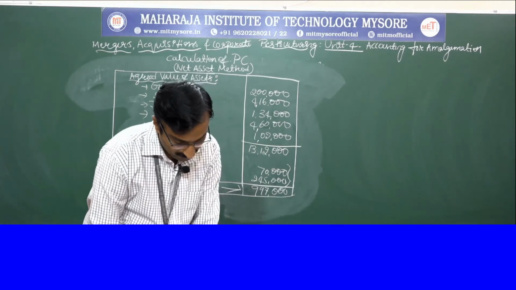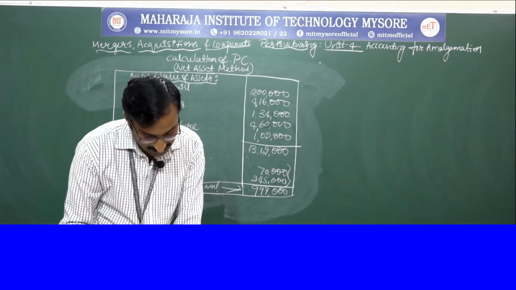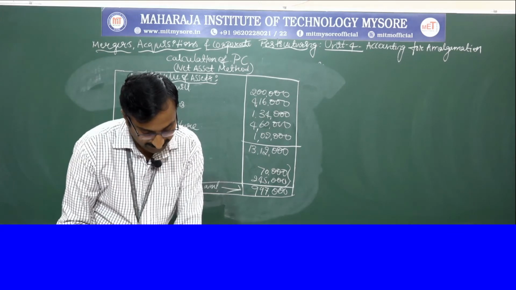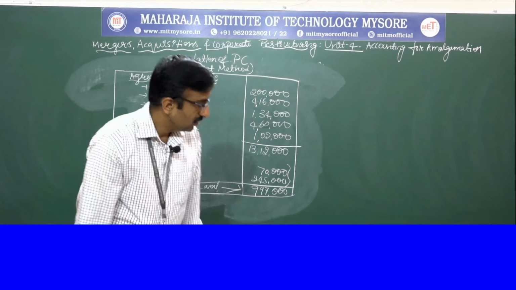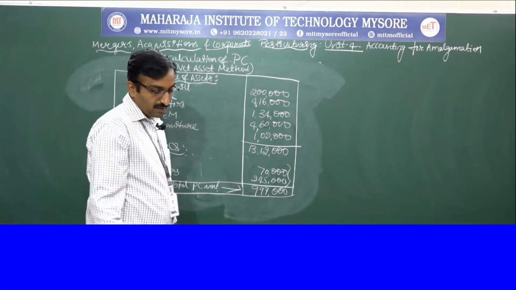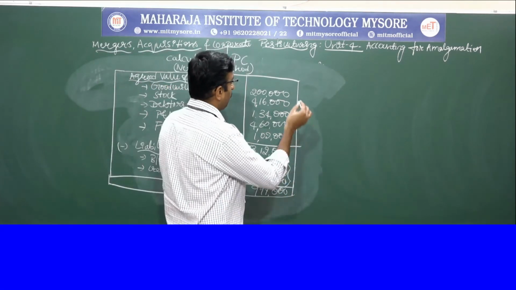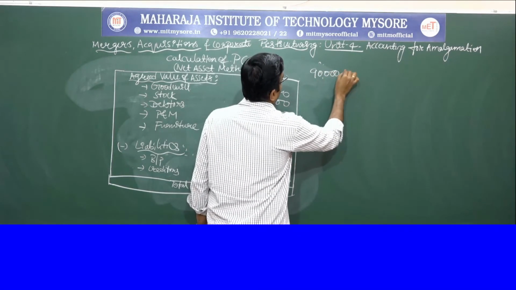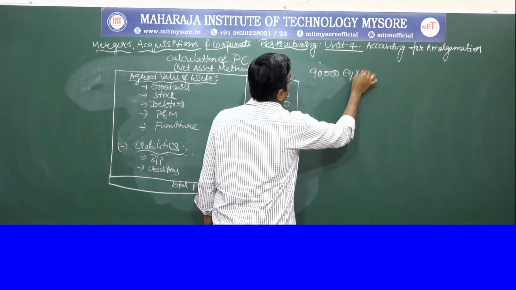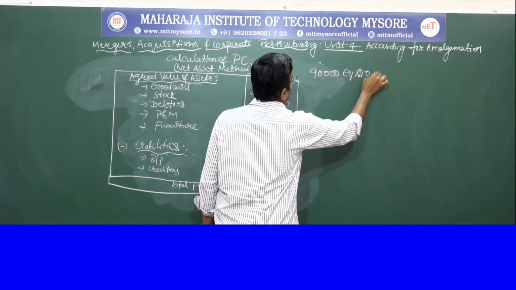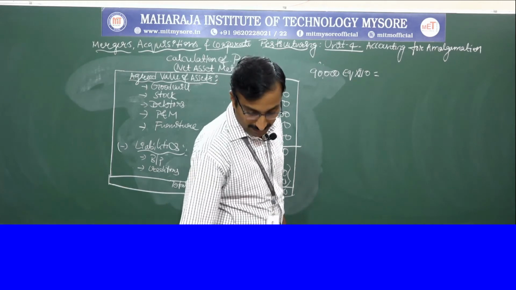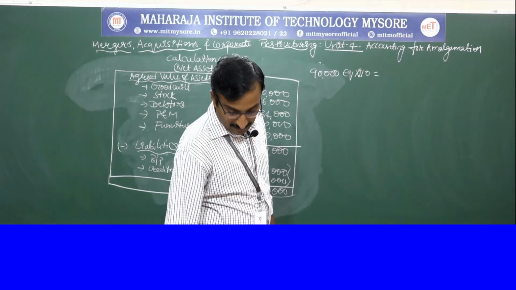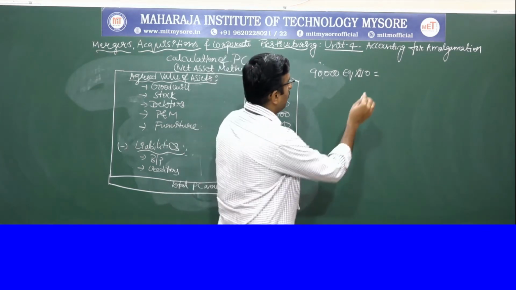In the problem they have also asked that the consideration be discharged in the form of 90,000 fully paid up shares of 10 rupees each. So let us calculate further. 90,000 equity shares at 10 rupees each. 90,000 into 10, we will get 9 lakh. Yes, so you will get 9 lakh.